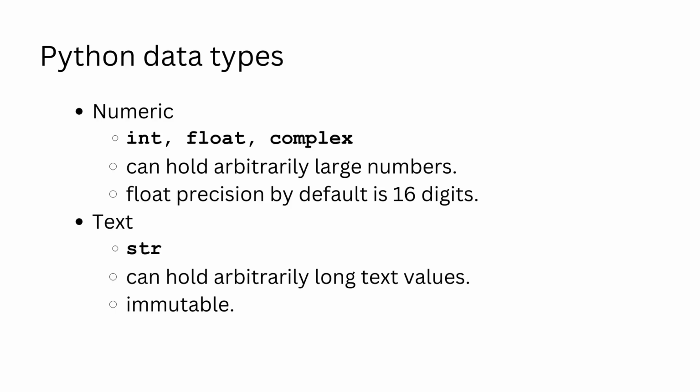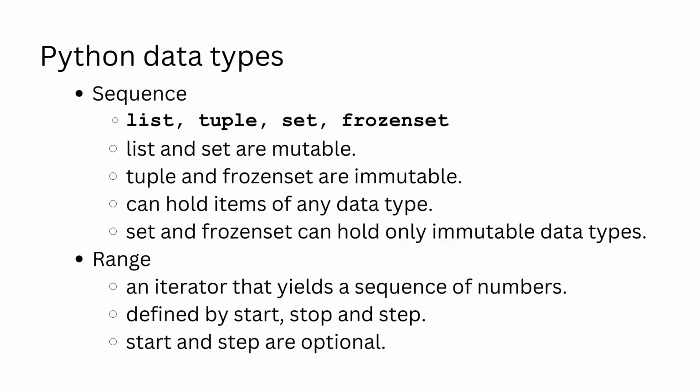String is the text data type. It is immutable. Python has sequence data types. There is no need to define the size. Size is dynamically adjusted when the sequence is initialized or updated. Lists and sets are mutable. Lists are denoted by square brackets, and sets are denoted by braces. Lists can contain elements of any data type. A list can have another list as an element. Sets can have unique elements, and the elements should be of immutable data type.